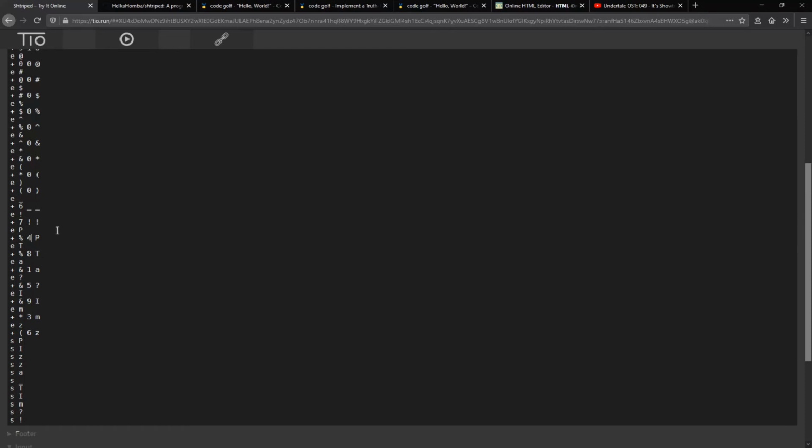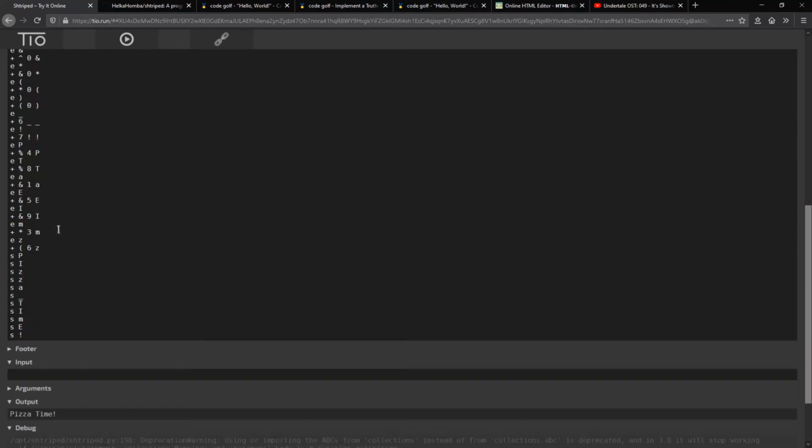54 is an uppercase P. 58 is an uppercase T. The value of 71 is a lowercase a. Now I can make this an uppercase E, then I, and then M, and then Z. So that gives us pizza time.